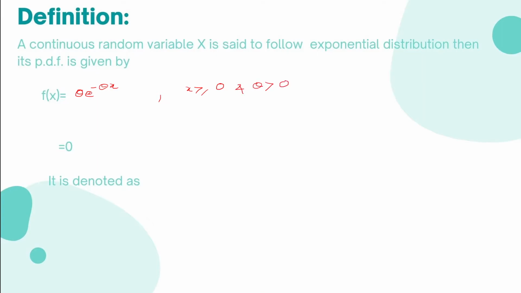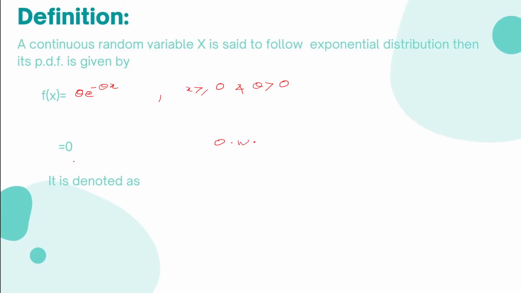theta positive. Here the range of a random variable x is from 0 to infinity and theta is the parameter of exponential distribution, which is positive, and it is 0 otherwise.